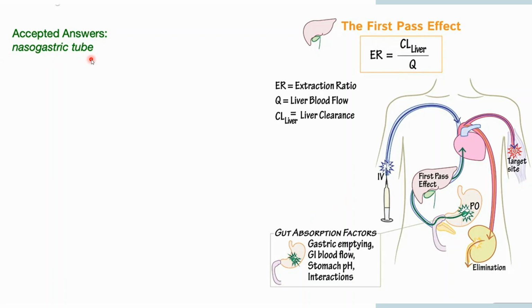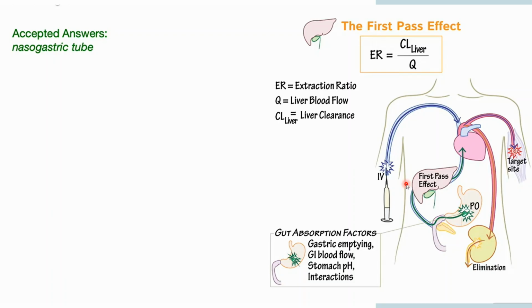The nasogastric tube cannot bypass it because you are taking it through the nasal way, and there it is going to your esophagus, and then it is going to your liver. So in the liver there is a first pass effect which is happening. IV bypasses it, right, but the gut absorption factors, gastric emptying, GI blood flow interactions, these things are there when you are talking about the gut, and after that it is getting eliminated. So the first pass effect is basically happening in the liver, and those medicines which are not passing through your liver are bypassing your first pass effect.